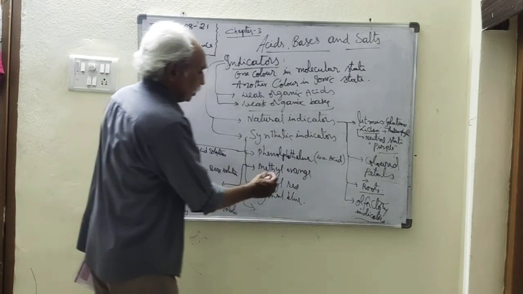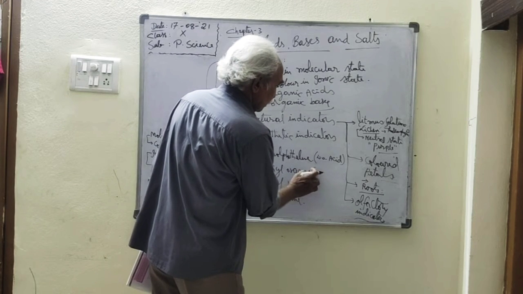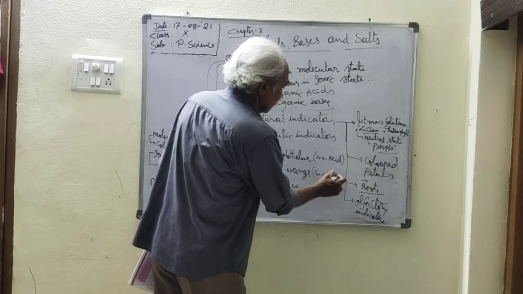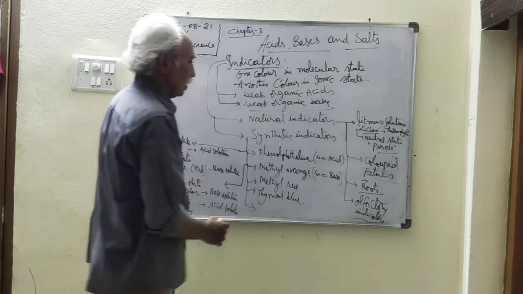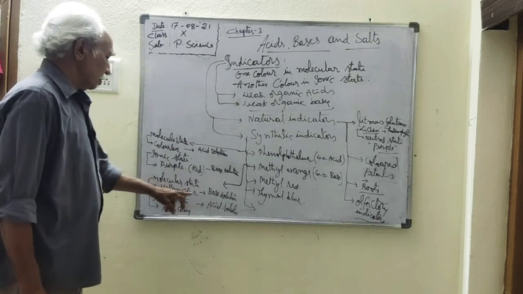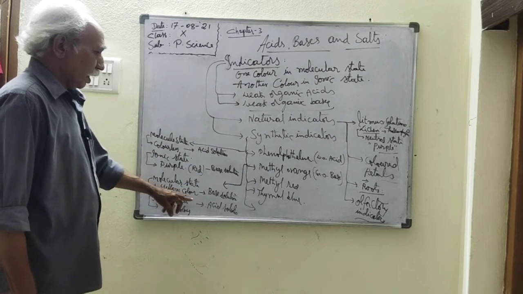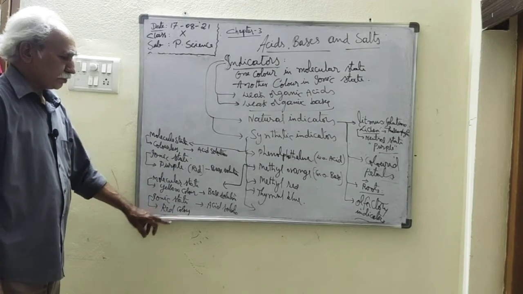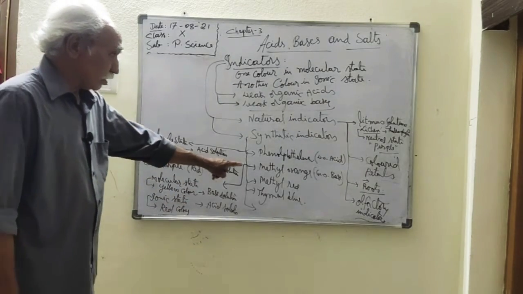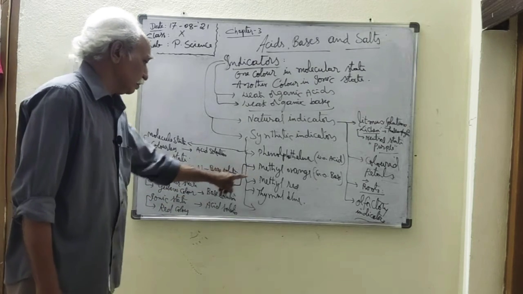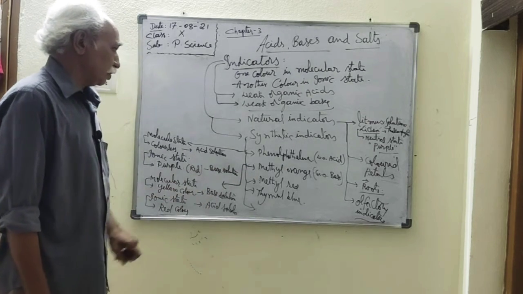Why? Because methyl orange is a weak organic base. Since it is a weak organic base, it remains in the molecule state in the base solution, so it is a yellow color. And it changes to ions in the acid solution, so it is a red color. So methyl orange giving red color means acid solution. Methyl orange giving yellow color means it is a base solution.